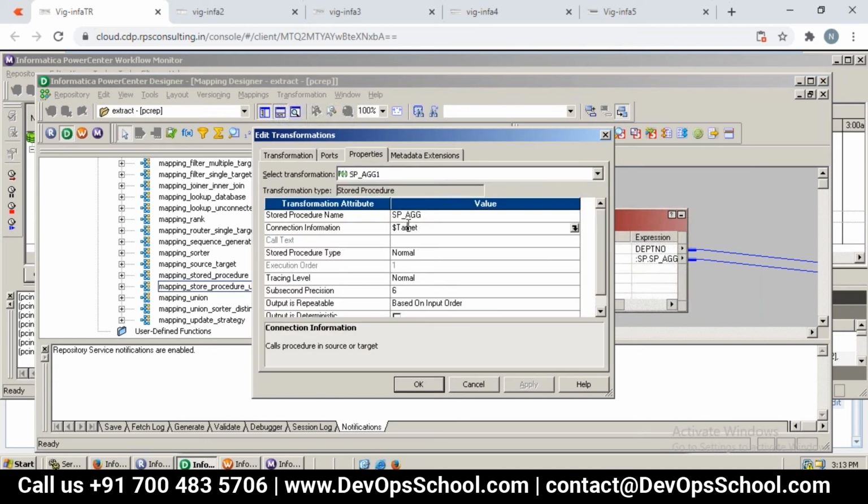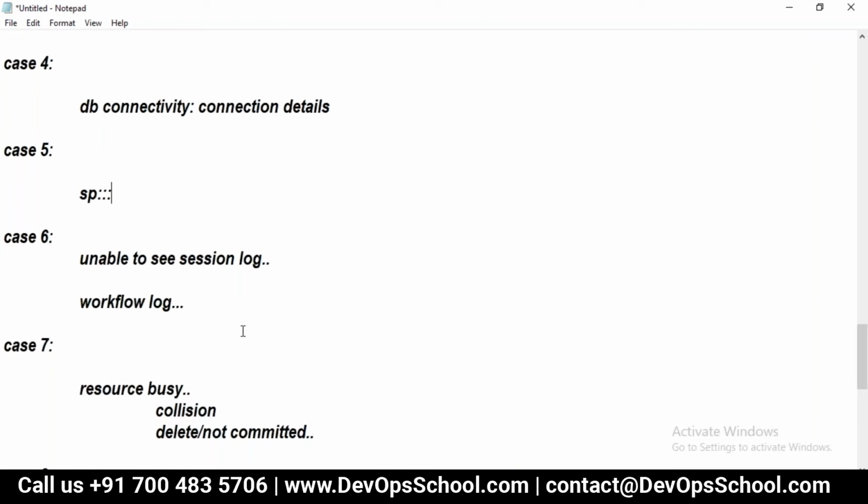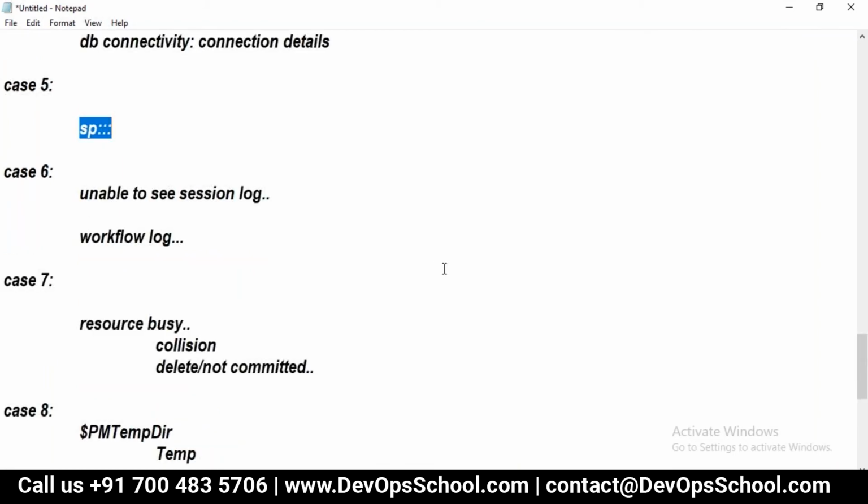Dollar target. Remember. Now let us say you have not given any value here. And what will happen? You will get error, right? Yes or no? Like I think yesterday Dinesh faced some problem, right? Unable to start session. So session itself, he could not be able to open. Yes or no, Dinesh? I think we reproduced this problem, and after that we changed it to get it fixed. Yes, sir. Clear, Dinesh? I think we have done, right? Yeah, yes, sir. We did. Yeah, this is the thing. So that is where SP issues comes in, because I think we have already done. Just recapped it. That's one of the SP issue.